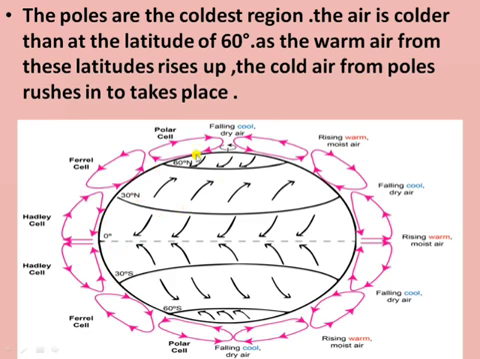So the wind blows towards the equator, and in the poles region, poles are the coldest region. The air at the poles is colder than at the latitude of 60 degree. So as the warm air from these latitudes rises up, the cold air from the poles rushes to take up that place. So the movement of wind or wind current at the pole is from the poles toward the 60-degree latitude. So these winds blow from the poles toward the warmer region.